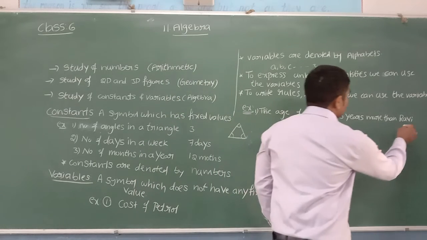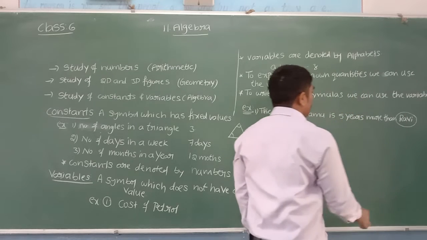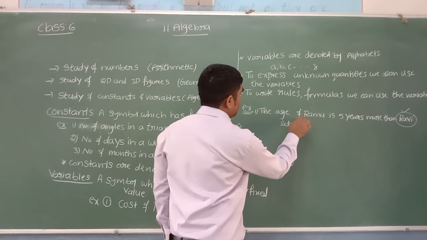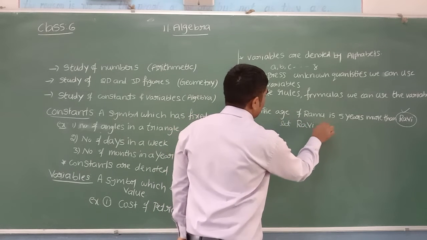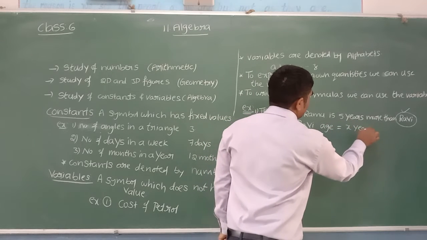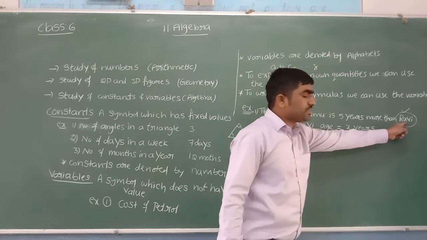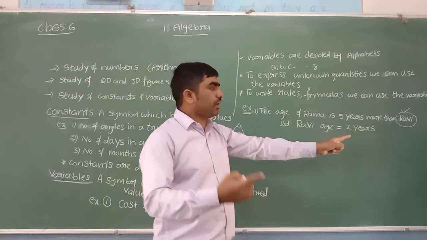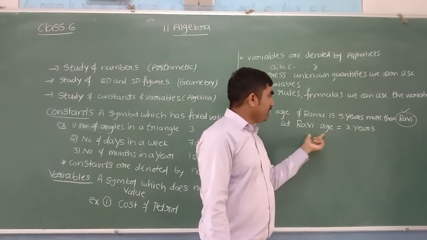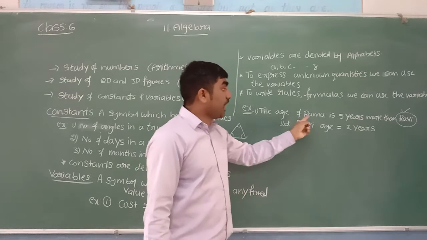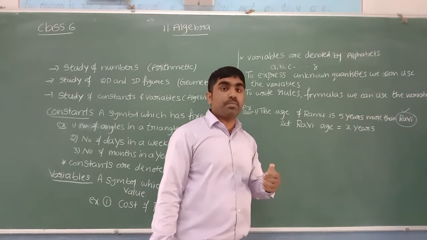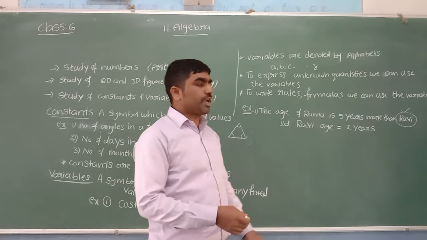So let us take Ravi's age as X years. Why? Because here Ravi's age is an unknown value, and to express it I am taking the help of alphabets. If Ravi's age is X years, can you tell me what Ramu's age is? 5 years more than this. 5 years more, we can do plus 5. 5 years less, we can do minus 5.